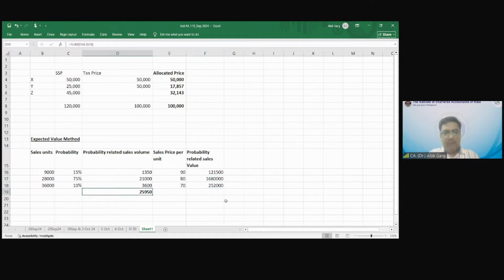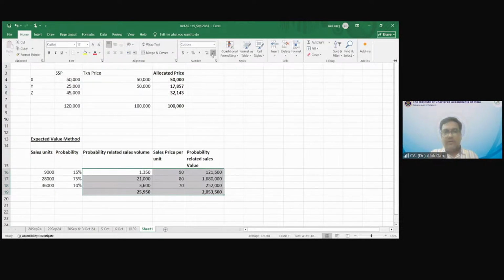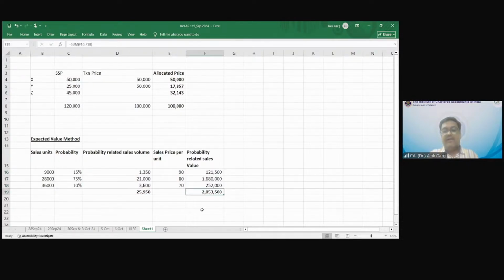Likewise, for the total probability related sales value, I will receive a total of 20,53,500, and the sales quantity is 25,950. So what is my average unit price at which I should recognize revenue? My probability related sales value divided by volume. 79 rupees 13 paisa is my average price at which I should start recognizing revenue.